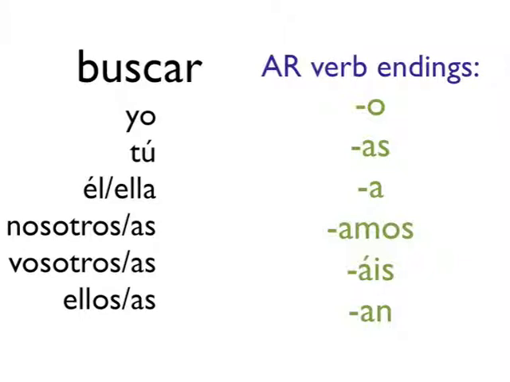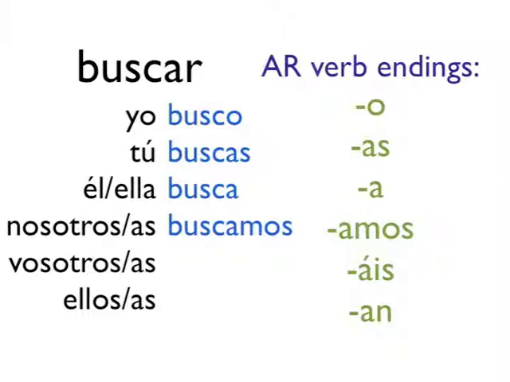So for this present tense conjugation, we're going to remove the AR from buscar and add an O, making yo, busco. Tú, buscas. Él y ella, busca. Nosotros, nosotras, buscamos. Vosotros o vosotras, buscáis. Ellos y ellas, buscan. What we've done by conjugating in the present tense is add the subject to the verb. So busco means I look for.